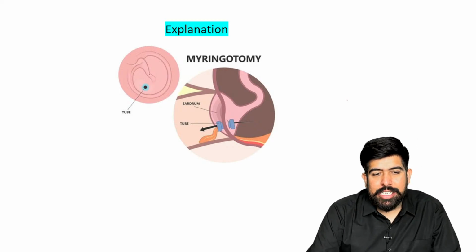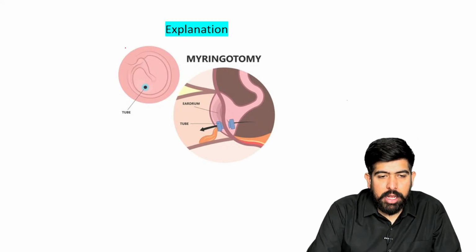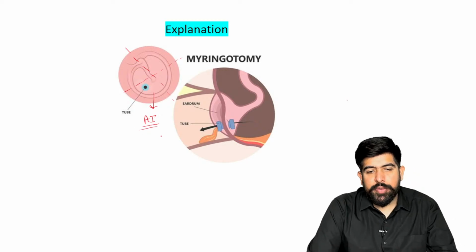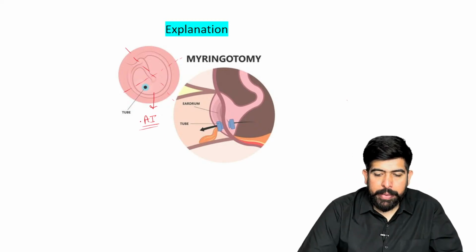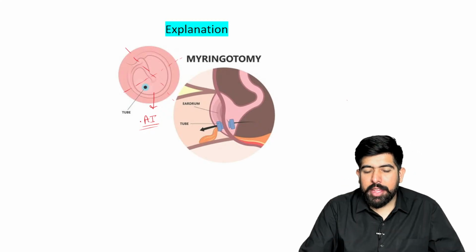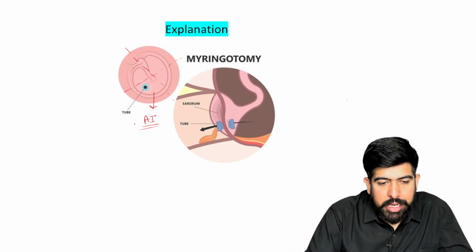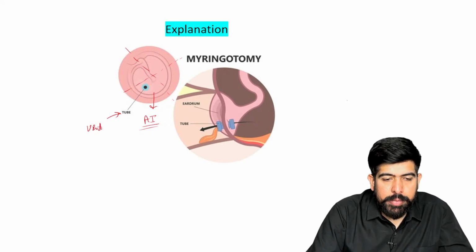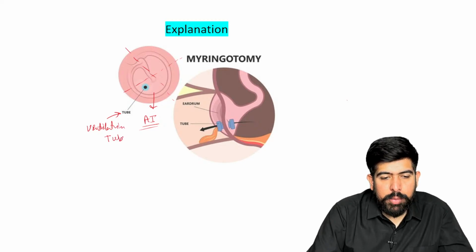Can you see, I can divide this ear into the four important quadrants, and this is your antero-inferior quadrant. In this antero-inferior quadrant, we make a cut. But what can happen, guys? This cut can get repaired, so the tympanic membrane can be repaired there. So we put a tube there, which is also known as a ventilating tube, and it is also known as a grommet.